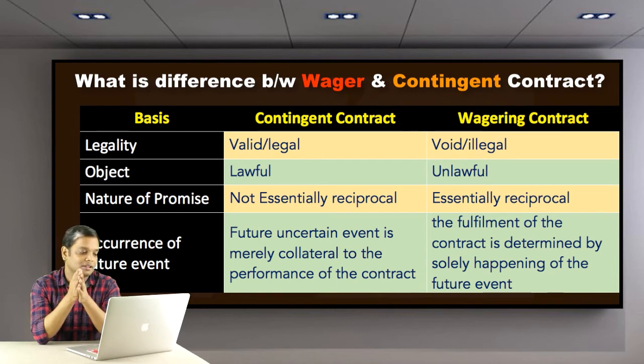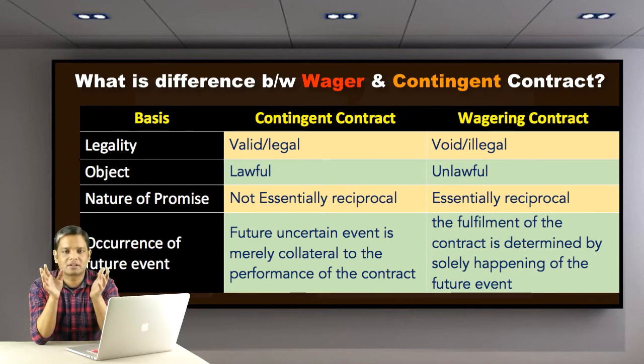Based on object, a contingent contract is lawful, and a wagering contract is unlawful. Nature of promise: not essentially reciprocal. What does it mean? First let's understand the meaning of a wagering contract under this heading. Essentially reciprocal, because both of you promised something while betting. If you win, you will pay. If you lose, you will get the money, or vice versa, whatever. That is not much important.